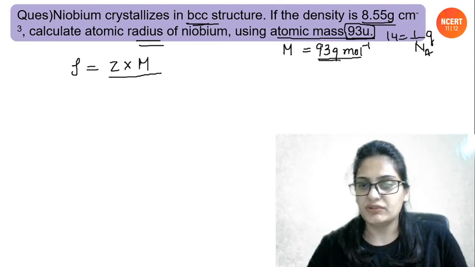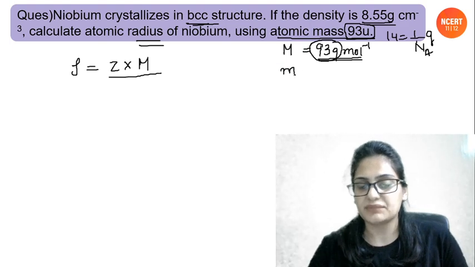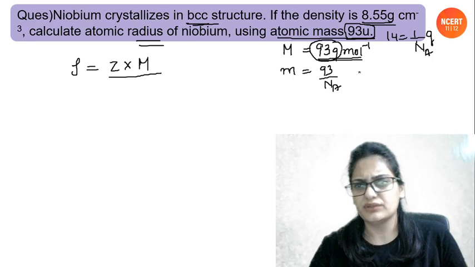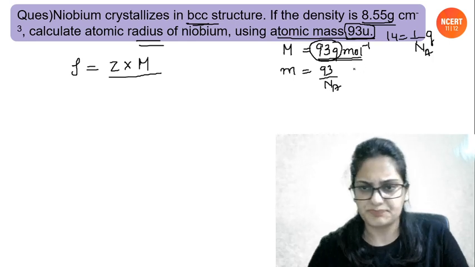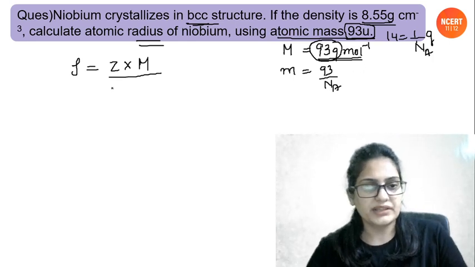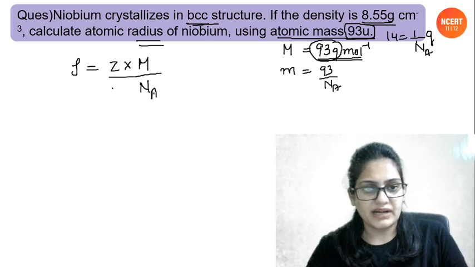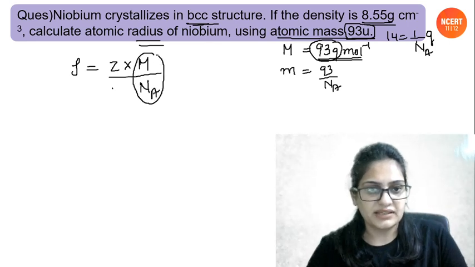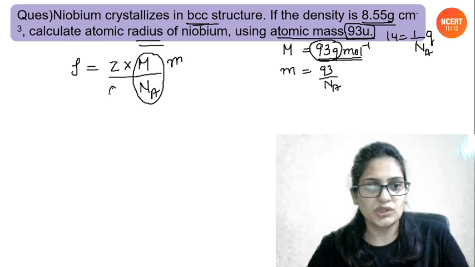From here we will get the same thing, since this is the mass of one mole of atoms, the mass of one atom, that is small m, will be 93 upon Na. It is one and the same thing, you can do it either way. So Z into M upon, what did we take? Na, to take the mass of one atom, that is the small m, and then the volume, that is a cube.